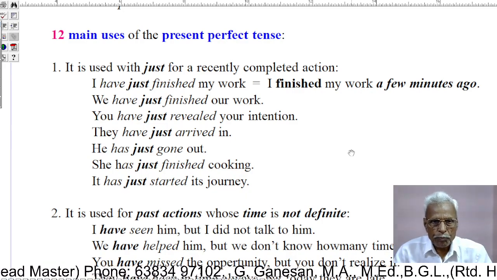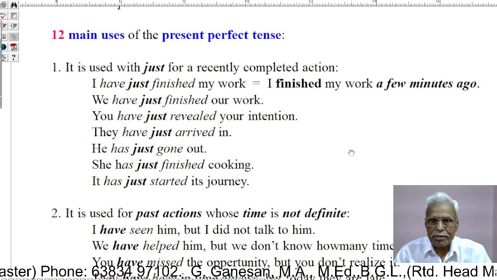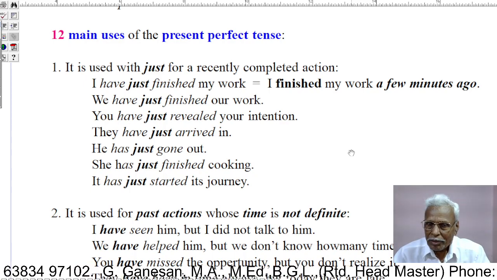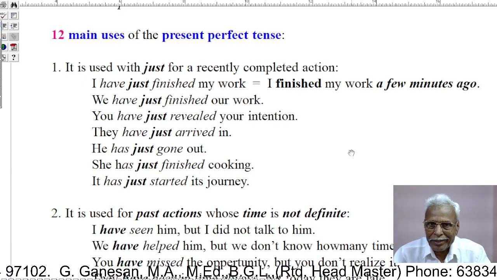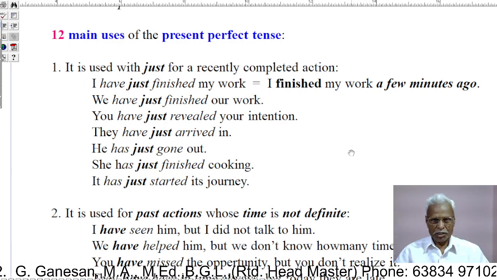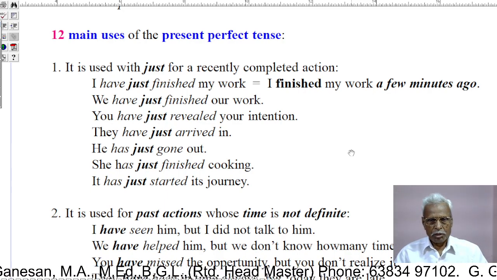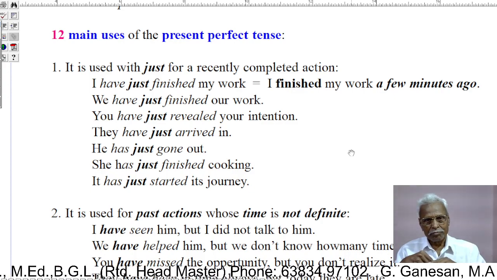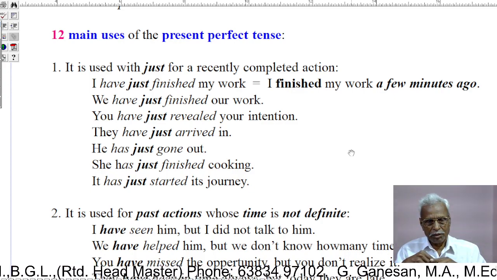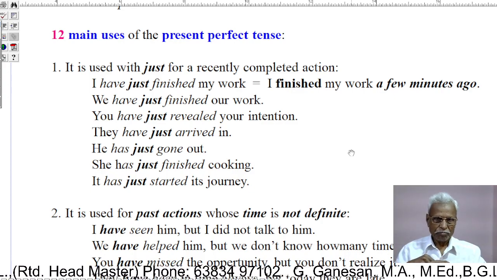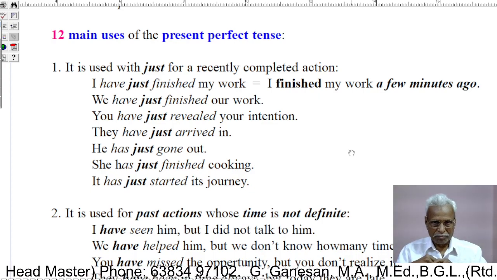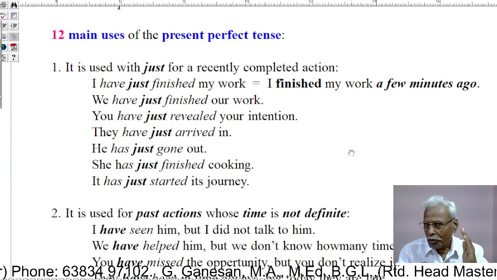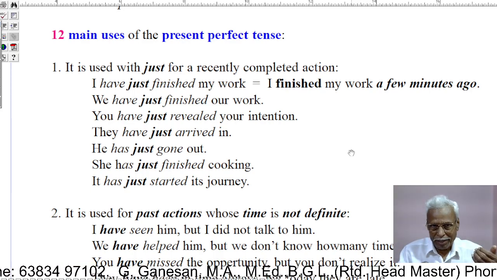It is used with just to express a recently completed action.